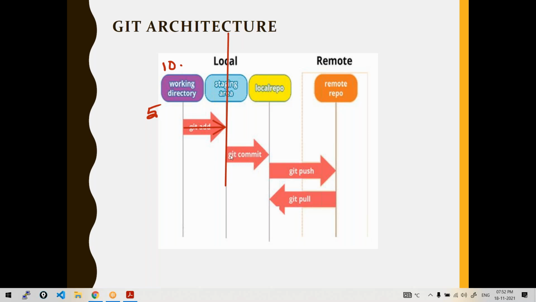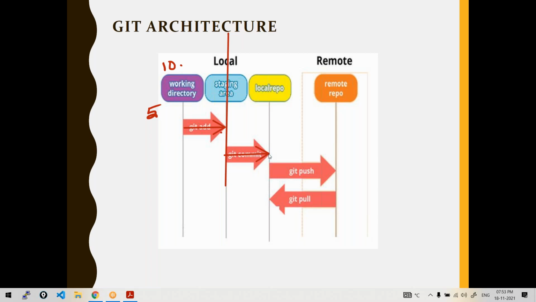Then whenever I run commit, whatever is in the staging area will be seen in the local repository. It means I can have better control on which changes will go to the local repository, right? So this is one small example to help you understand the importance of the staging area. It's like a preview or a pre-check, or a way to have better control on what changes are moving into your local repository, right?